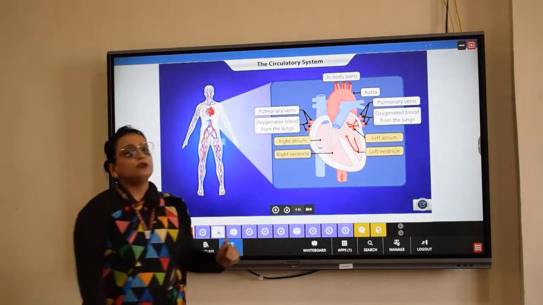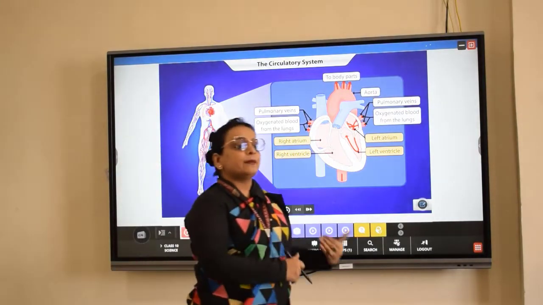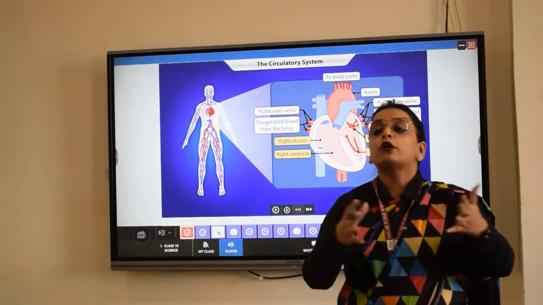Further, we have to see here that every time we discuss that the right chamber is separated from the left chamber, so what do they have?